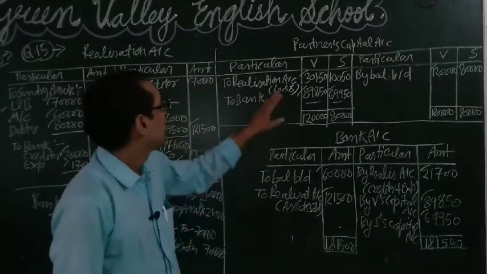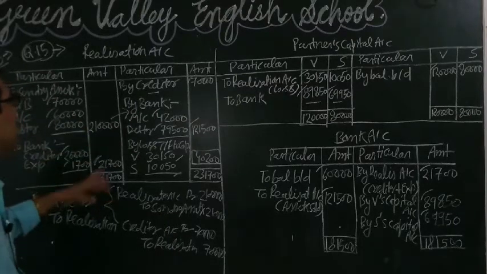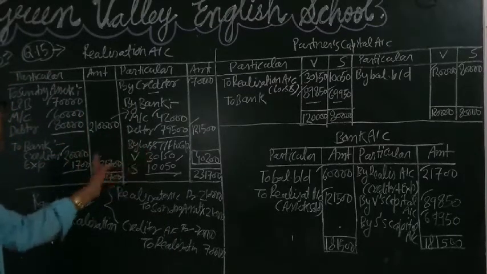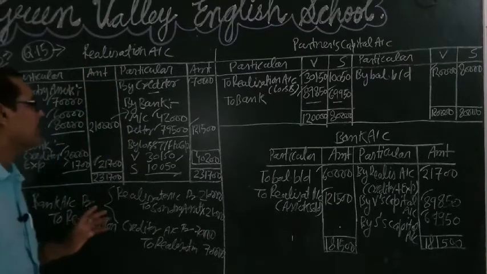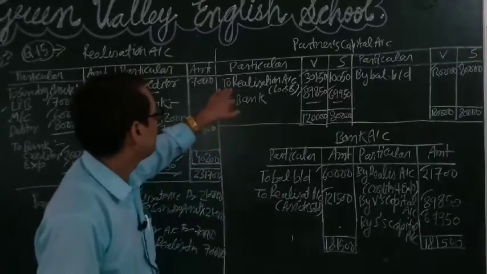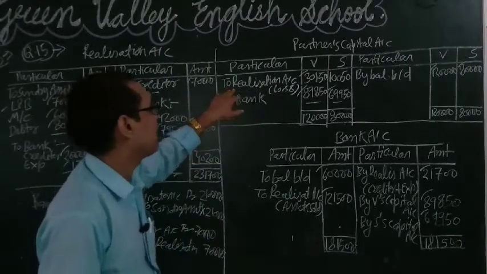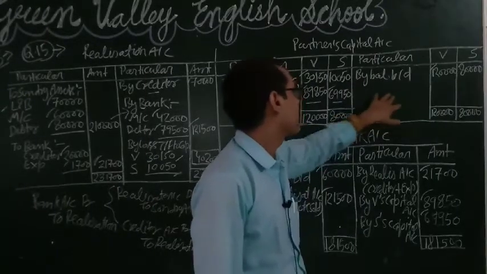After doing this, we will close the account, and either profit or loss will arise through the realization account, and it should be transferred to the capital accounts. If loss is present, it should be debited, and if profit occurs, then it should be credited.